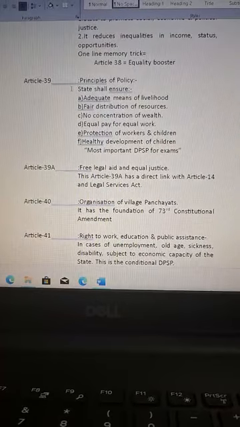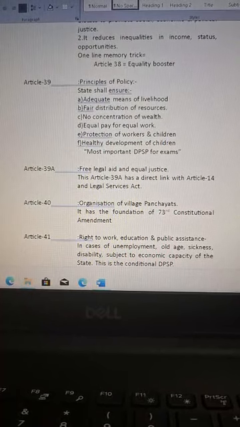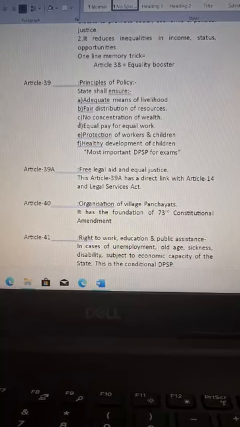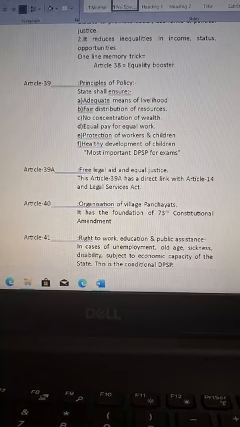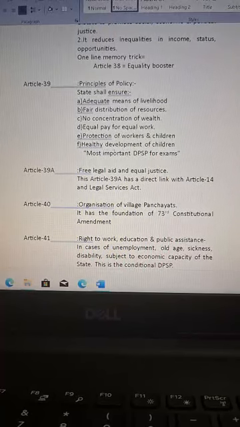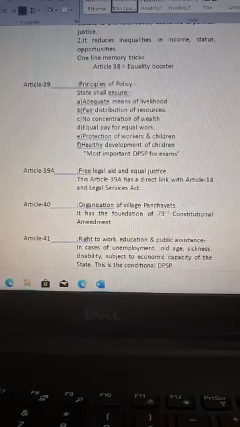Article 39 is related with principles of policy. The state shall ensure: A, adequate means of livelihood; B, fair distribution of resources; C, no concentration of wealth; D, equal pay for equal work; E, protection of workers and children; F, healthy development of children. This is the most important article for exams.